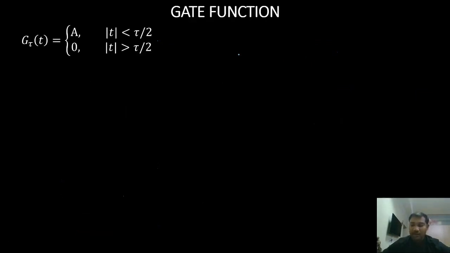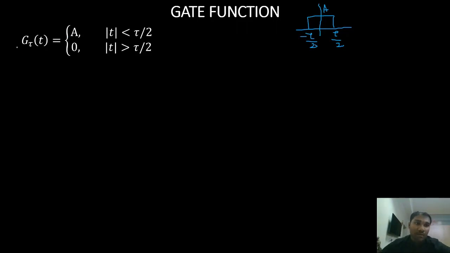So the next function is the gate function. Gate function is another name for the rectangular function, right? This is my gate function. Here I have defined my gate function with amplitude A between mod t less than tau by 2, that is between minus tau by 2 and plus tau by 2.